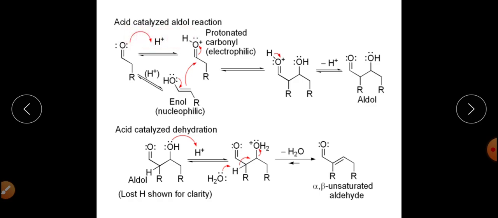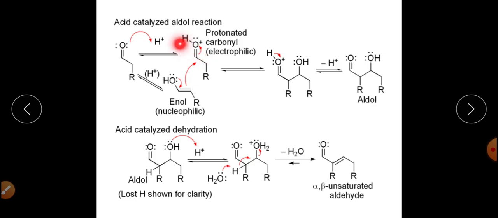Now the mechanism for the acid catalyzed aldol reaction. In case of acid catalysis, unlike the case of base catalysis where there was a formation of enolate, here enolate will not be synthesized; instead there will be a formation of enol, like so. This is a kind of enol species, right? So the enol will be synthesized, and this enol will act as the nucleophilic center, and this will act as the electrophilic, right? Because this oxygen is protonated.